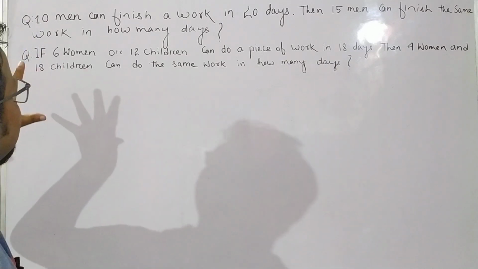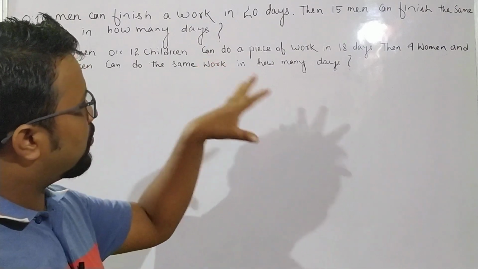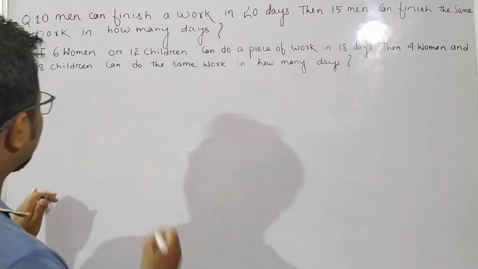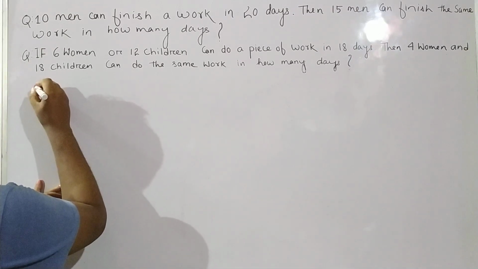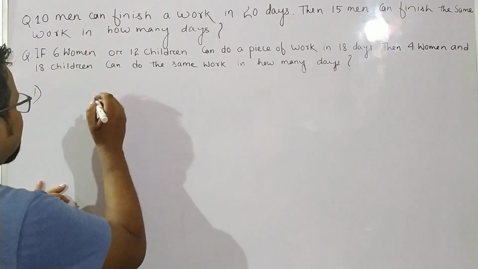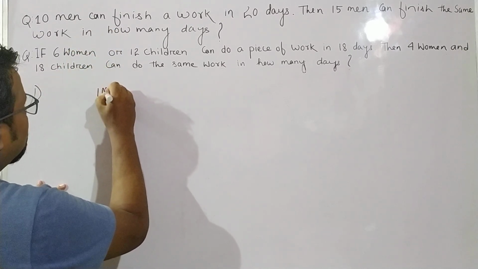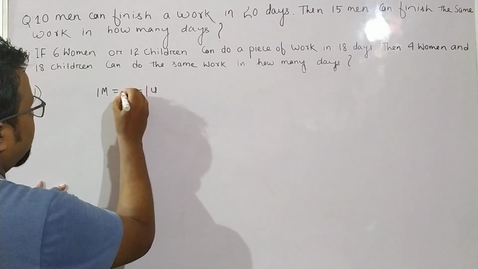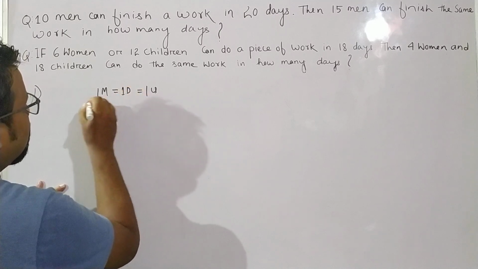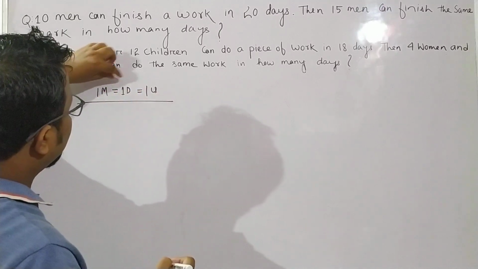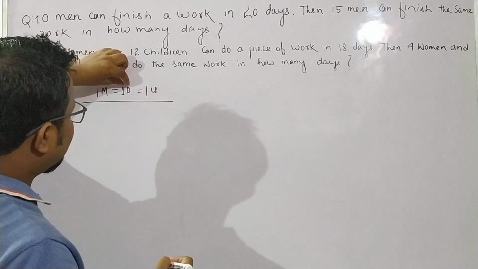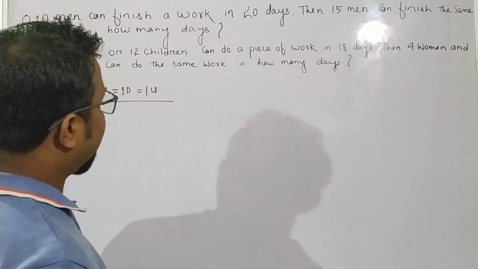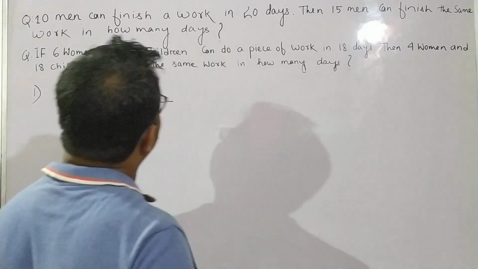10 men can finish a work in 20 days, then 15 men can finish the same work in how many days? Here we will assume that one man can do a work of 1 unit in 1 day. That we have to assume. So what is given in the question?